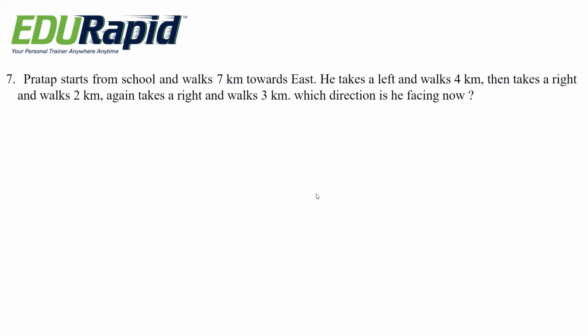Next question. Pratap starts from school and walks 7 kilometers towards east. He takes a left and walks 4 kilometers. Then takes a right turn and walks 2 kilometers. Again takes a right and walks 3 kilometers. Which direction is he facing now? Options are south, north, east, west.